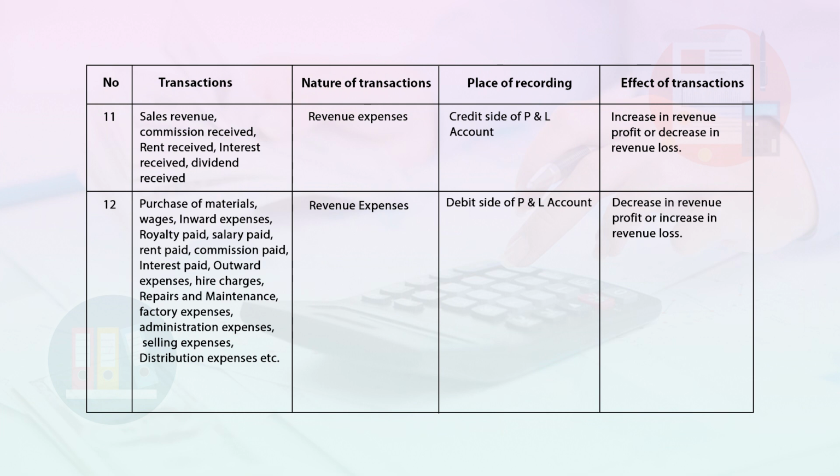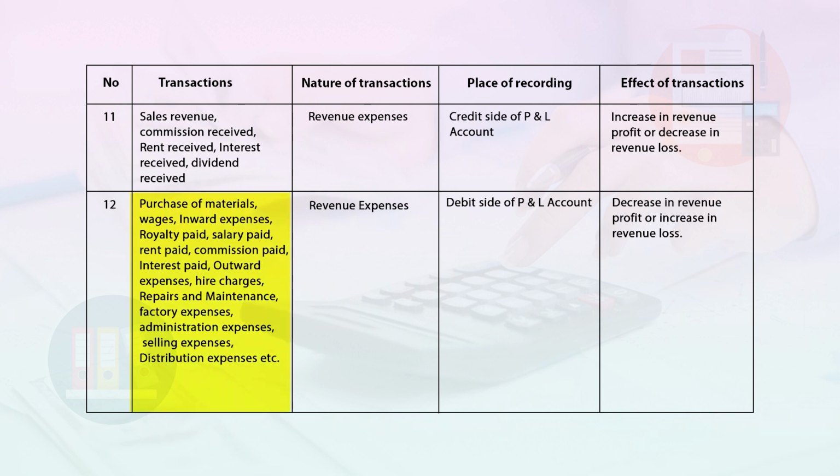Next transaction is sales revenue, commission received, rent received, interest received, dividend received, etc. Nature of transaction is revenue income. Place of recording is credit side of the P&L account, and effect is increase in revenue profit or decrease in revenue losses.